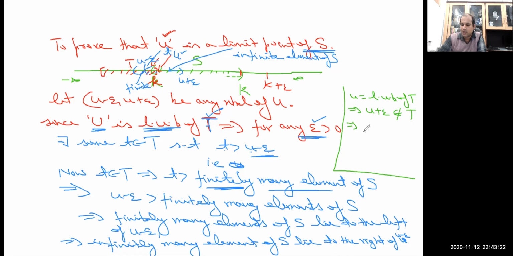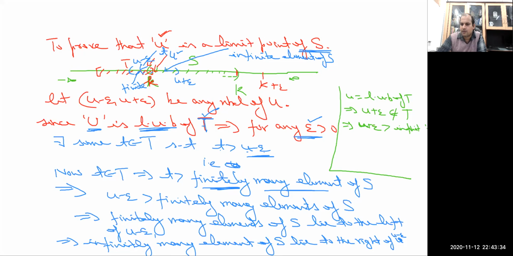So this implies that u plus epsilon is greater than infinitely many elements of the set S. So this implies that infinitely many elements of set S lie to the left of u plus epsilon.